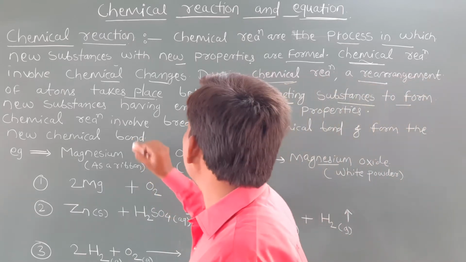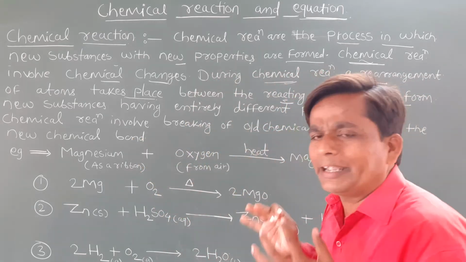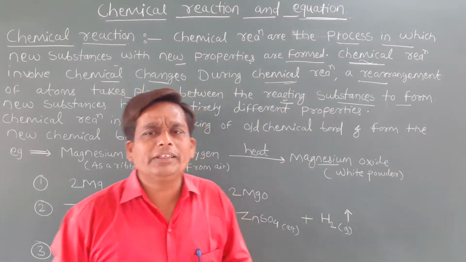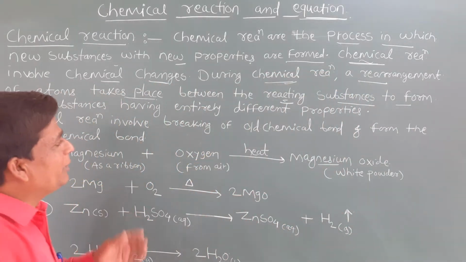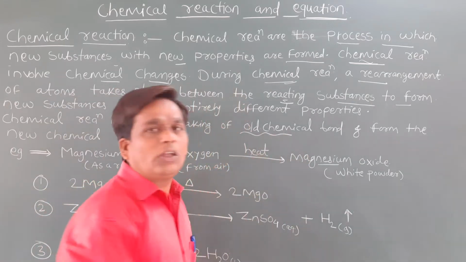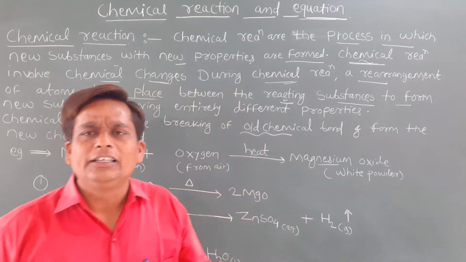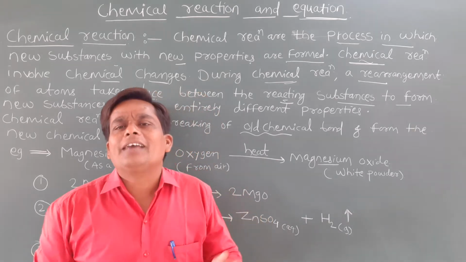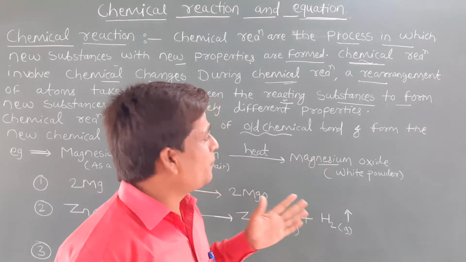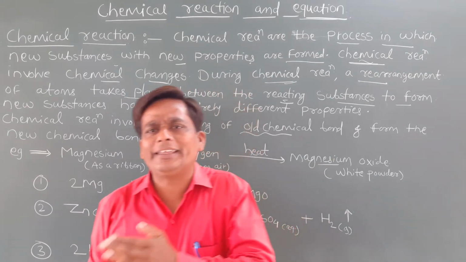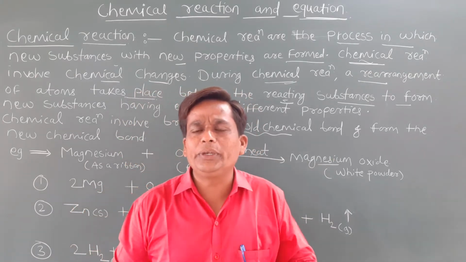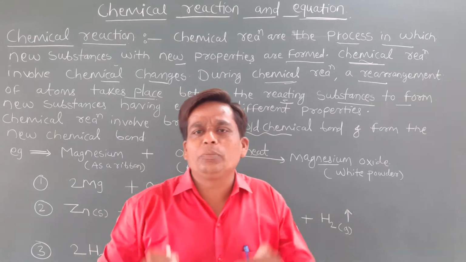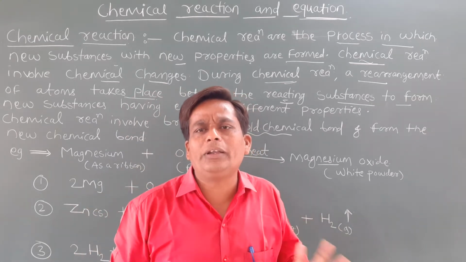In a chemical reaction there is a breaking of chemical bonds. That is very important. During any chemical reaction, there is a breaking of old chemical bonds and a formation of new chemical bonds. Bond breaking and bond making take place simultaneously during any chemical reaction, whether it is a rearrangement, addition, substitution, or whatever reaction takes place.